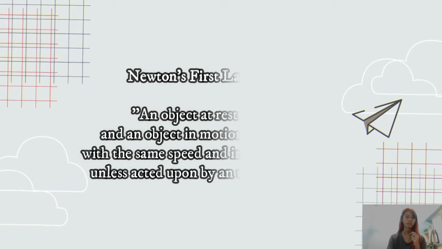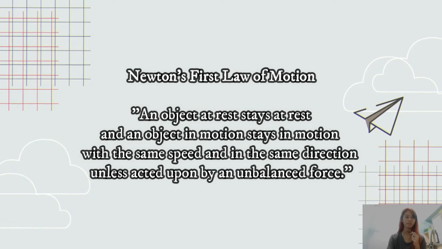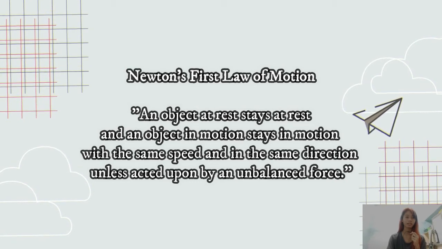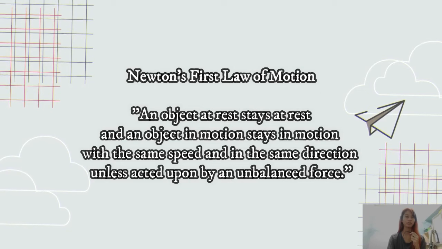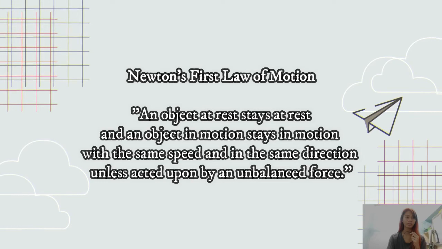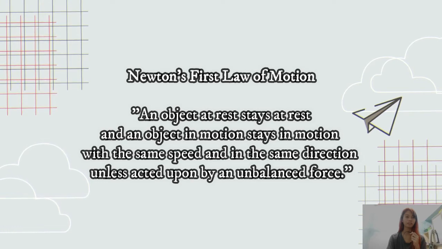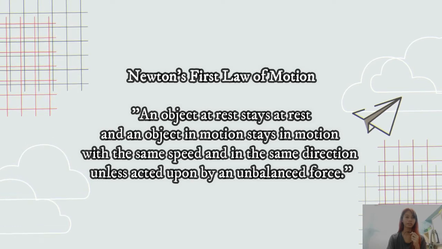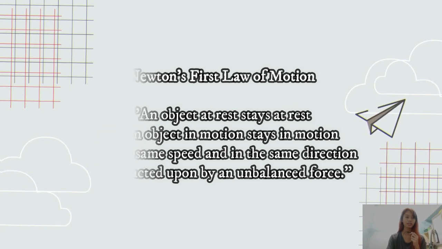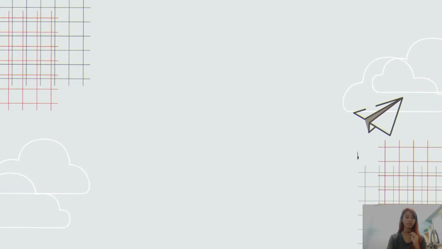There are 4 theories in the production of lift. The first 3 are Newton's basic laws of motion. The first law states that an object at rest stays at rest, and an object in motion stays in motion, with the same speed and in the same direction unless acted upon by an unbalanced force. A parked aircraft will stay in the same place unless a strong enough force such as its own engine power is applied. A moving aircraft will be kept moving by inertia while other acting forces, such as the change in flow of wind around the control surfaces, may cause the aircraft to accelerate, decelerate, or change direction.